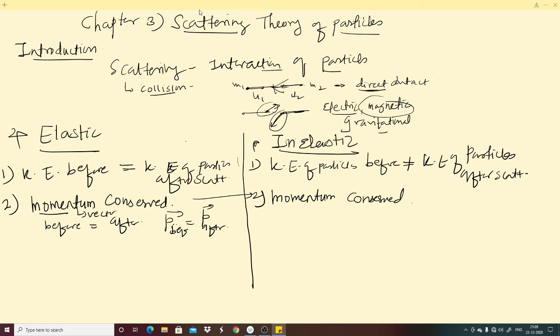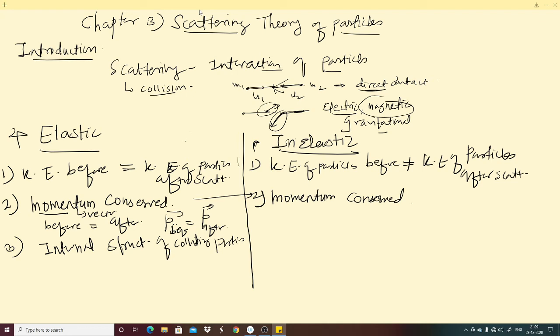Again, if we look at the third difference between elastic and inelastic scattering: in elastic scattering, the internal structure of colliding particles is intact. What does it mean? For the particles colliding with each other, their shape, size, and mass do not change, so that all remains the same. That is known as internal structure.